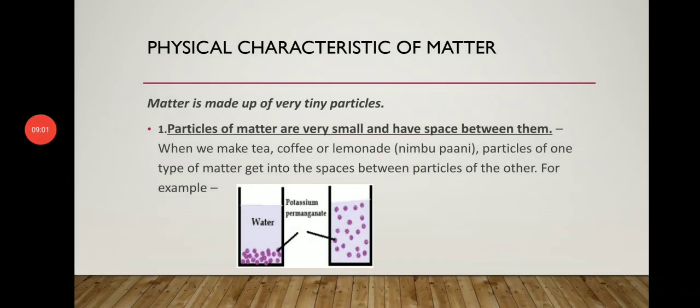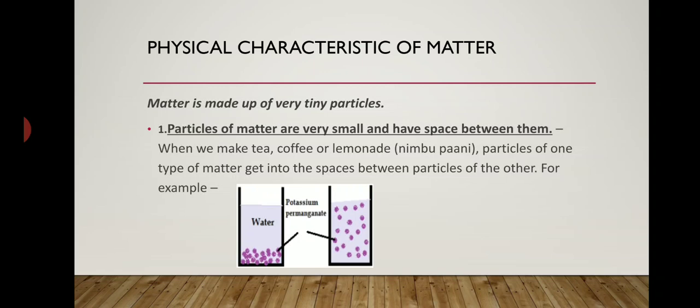Starting with the physical characteristics of matter. First thing, matter is made up of very tiny particles. The first characteristic of matter is that particles of matter are very small and have space between them. We observe this in our day-to-day life also. Whenever we make tea, coffee or lemonade, particles of one type of matter get into the space between the particles of another.